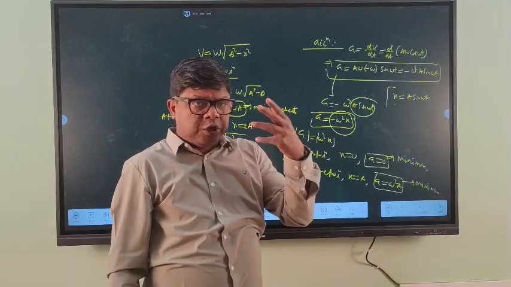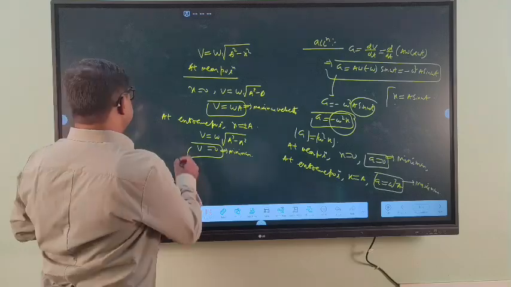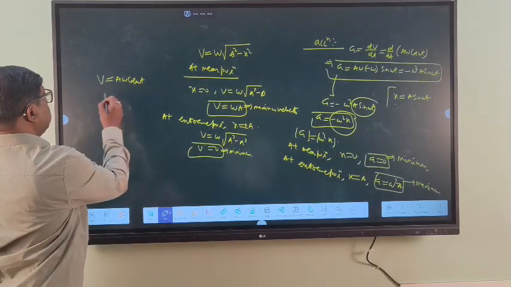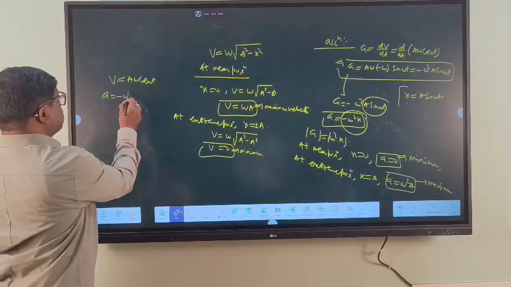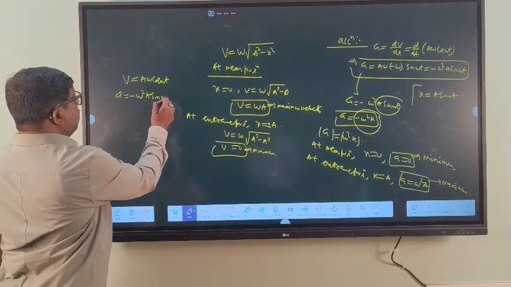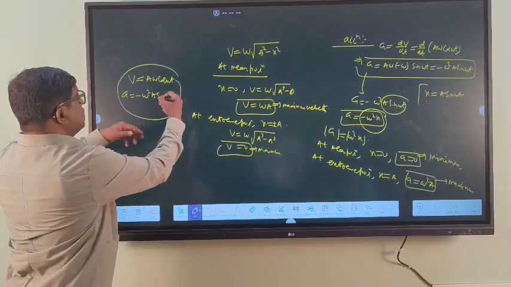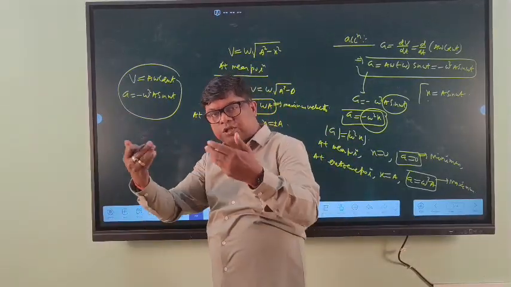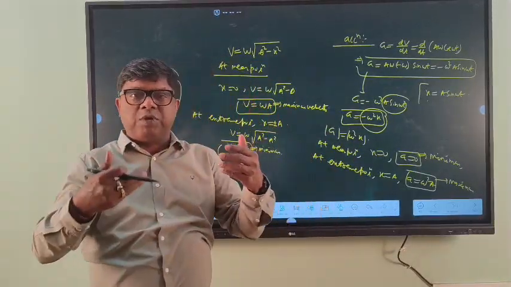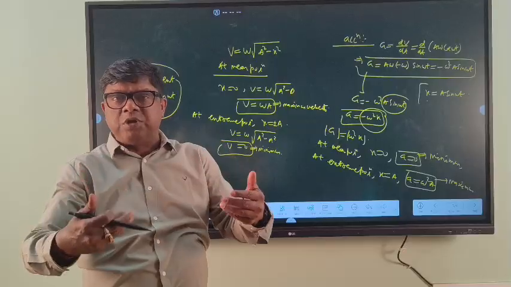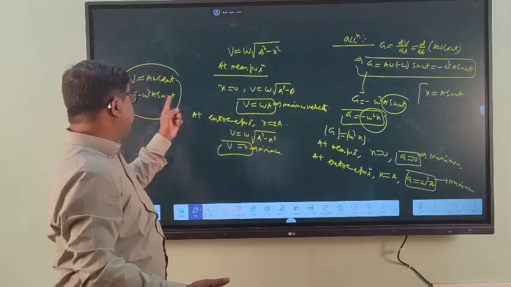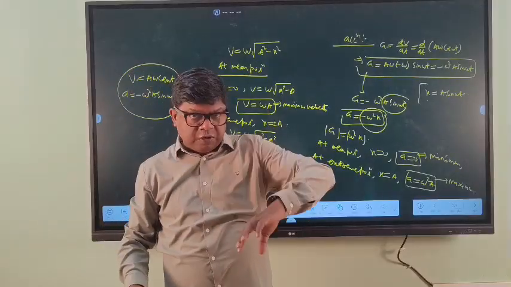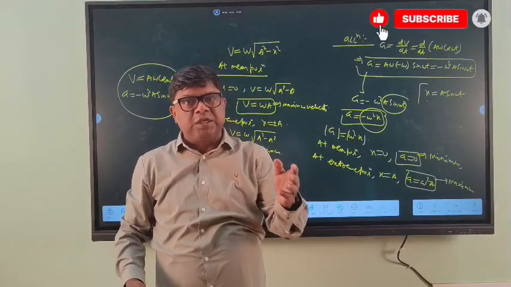That means the expression for velocity is v is equal to a omega cos omega t, and the acceleration formula is omega square a sin omega t. So what is the phase difference between sin and cos? That is pi by 2. So when the particle executes simple harmonic motion, the phase difference between the acceleration and velocity is pi by 2. So when the velocity is maximum, acceleration is minimum.